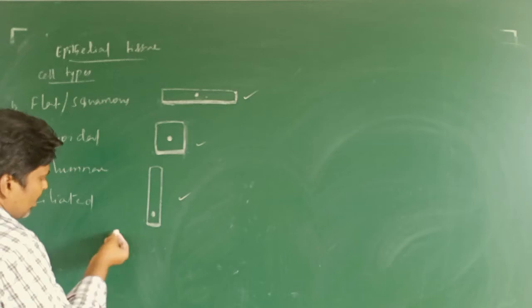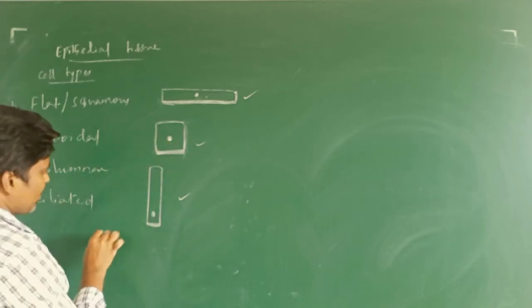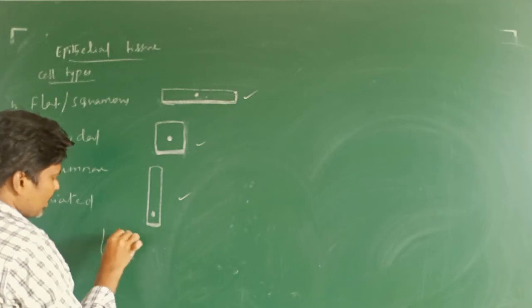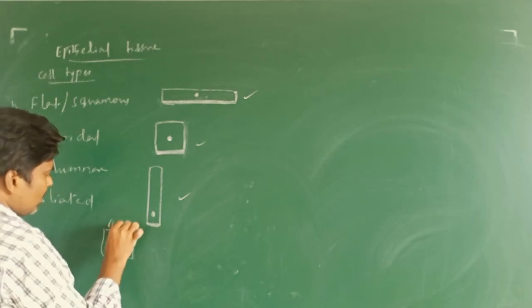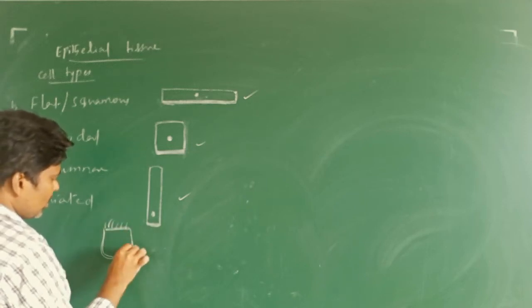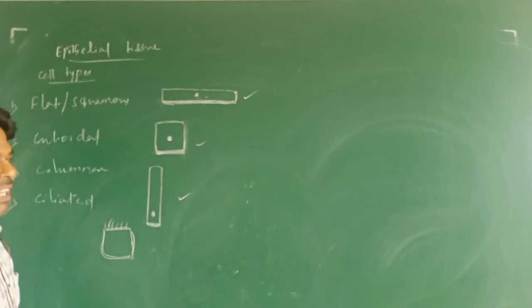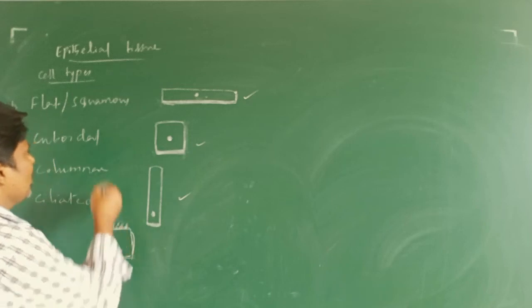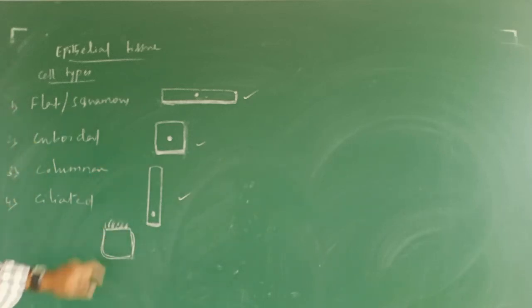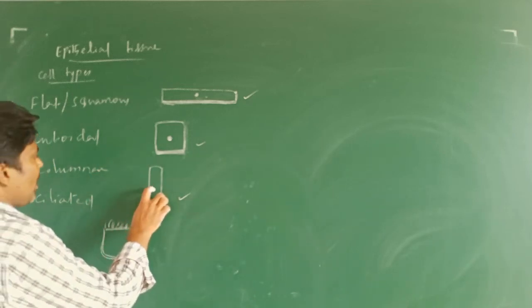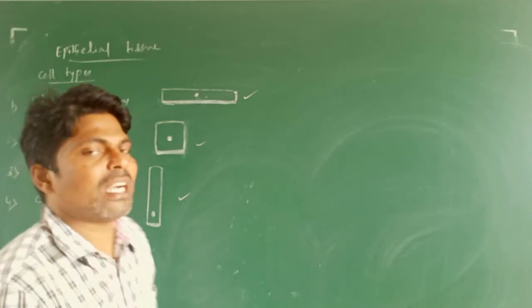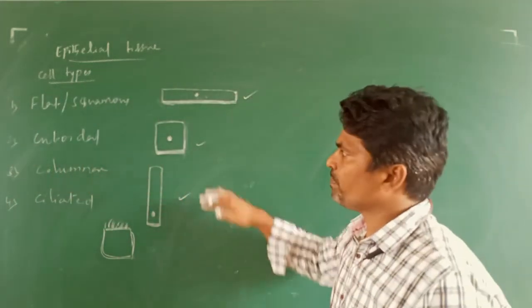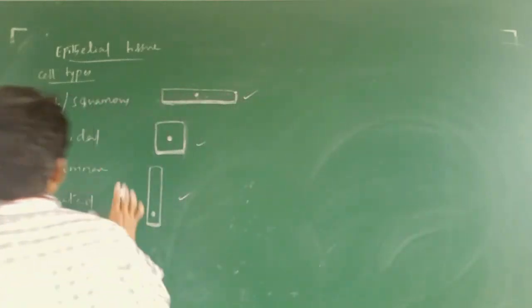And ciliated means the cell has cilia. Suppose you take this cuboidal cell which has cilia, that is the ciliated cuboidal cell. If cilia are present on the columnar cell, that is the ciliated columnar cell. Do you understand what I am going to say? So that is about it, simply.